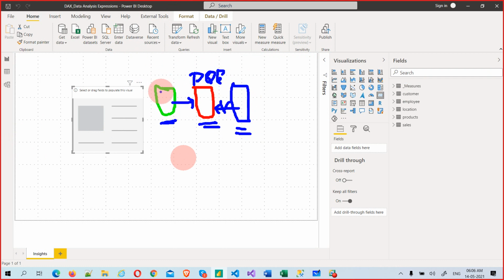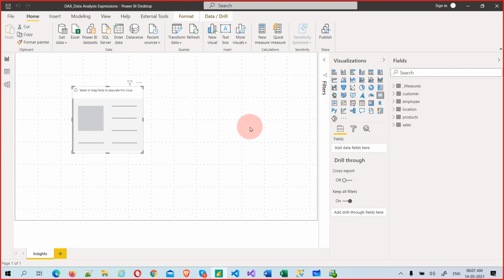You should understand this relationship very well, okay? Whatever the Power Query editor sees, DAX can see only that, but it will not go back. DAX will never go back to the Power Query editor. That is the matter here. If you are clear on this, then you will understand better.